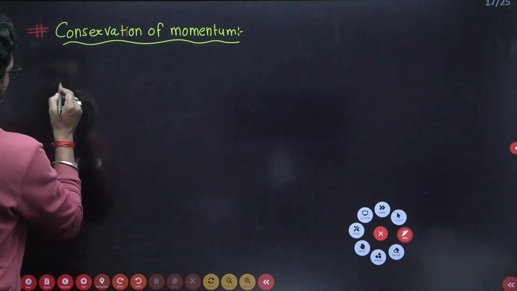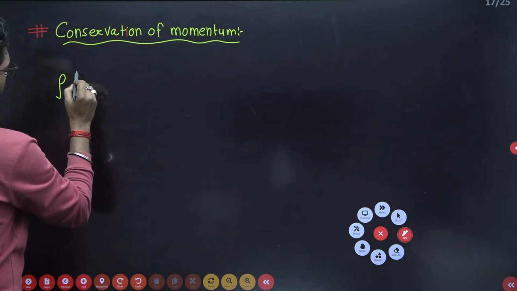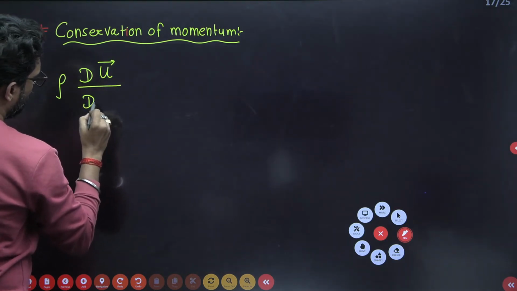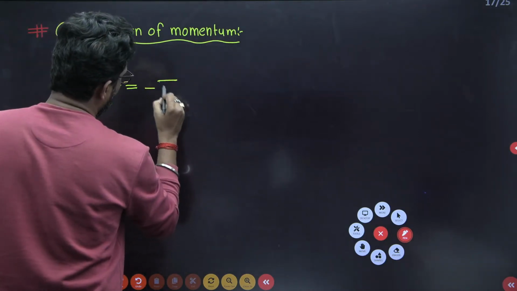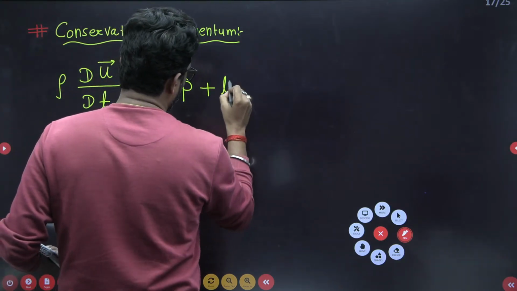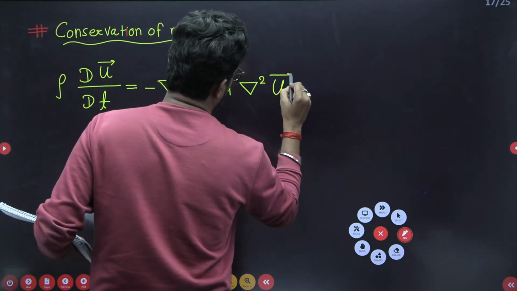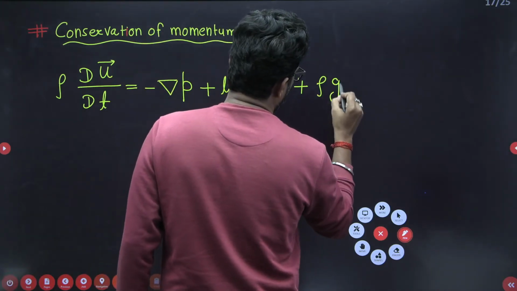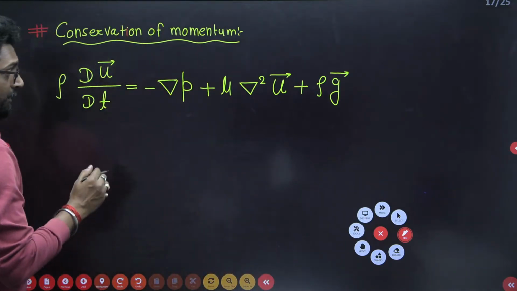So rho times the material derivative of the velocity vector, D u by D t, is equal to minus grad P plus mu del square u vector plus rho into g vector.